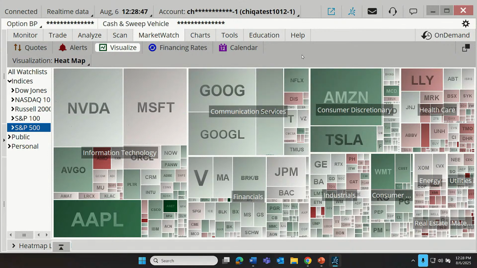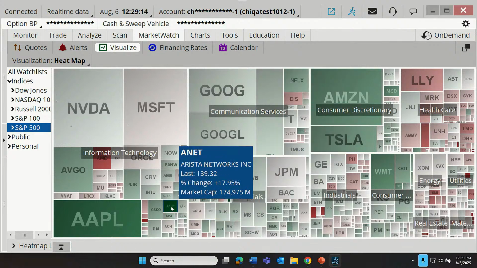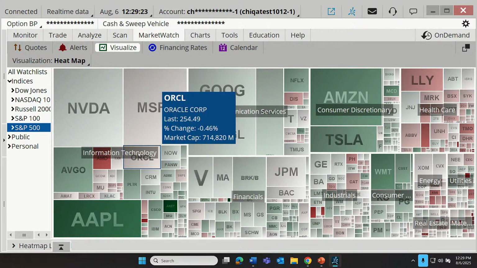Then I can also see at a glance which companies are performing well today and which are not having the best day. A dark green box indicates a stronger up day. A dark red box indicates a stronger down day. So with that in mind, take a look here. Which company is probably having the best day out of all the 500 companies in the S&P 500? And which sector is it in? Well, I can see there's ANET right down there. It is the darkest green, up 18% today, and it's in information technology. So it's really a quick way to see where the strength is.